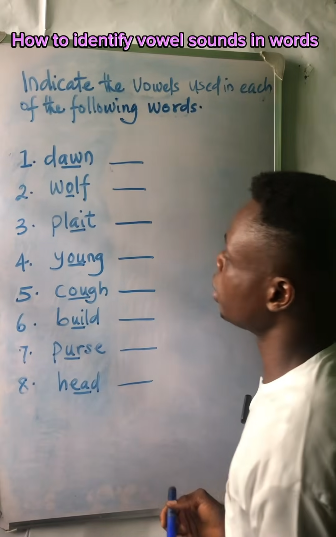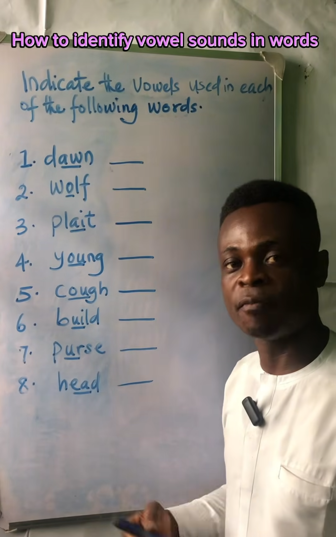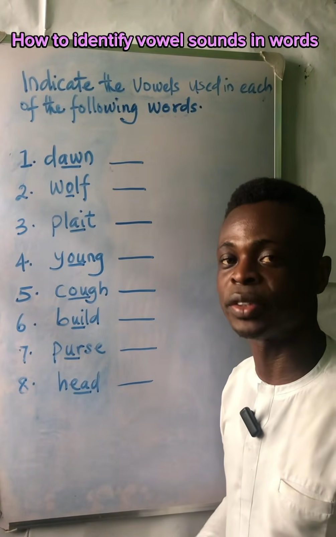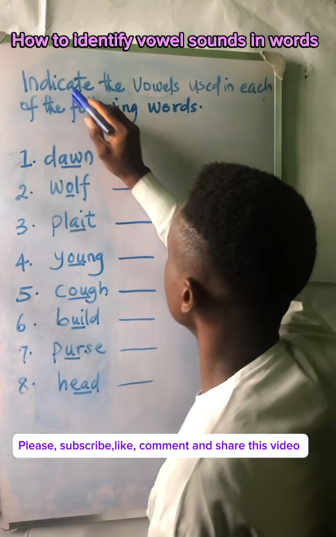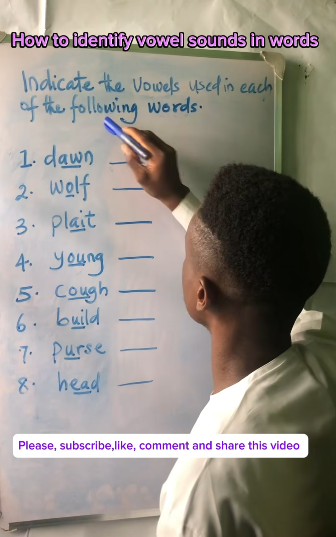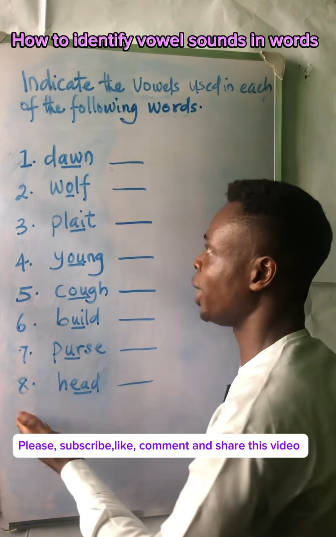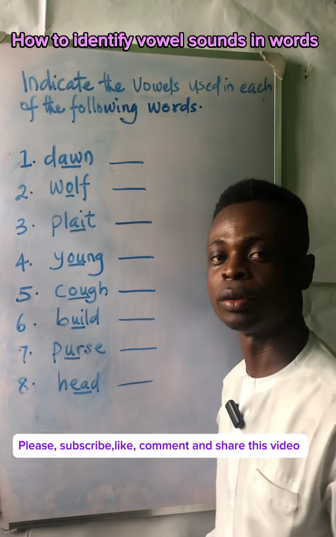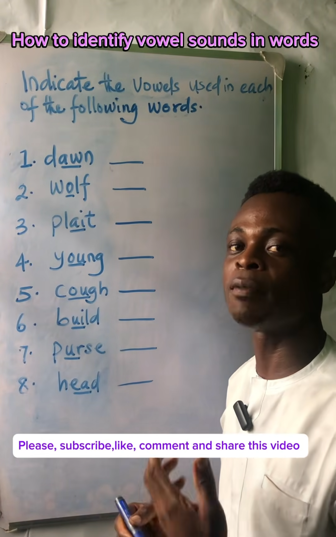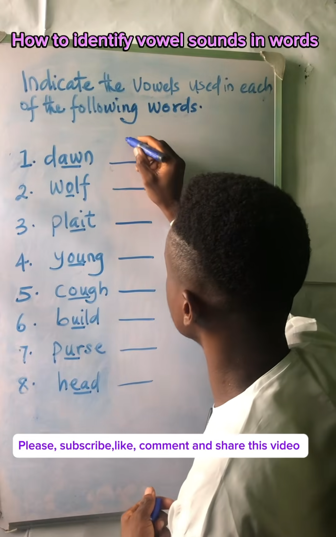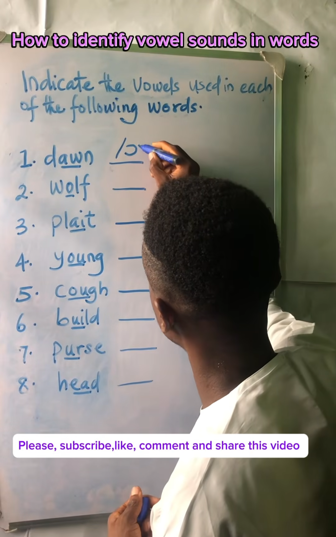Let's study the following words and identify the vowel sounds in them in order to pronounce them correctly. Indicate the vowels used in each of the following words from 1 to 8. Number 1, dawn, O. So the long vowel sound is found in this, O.